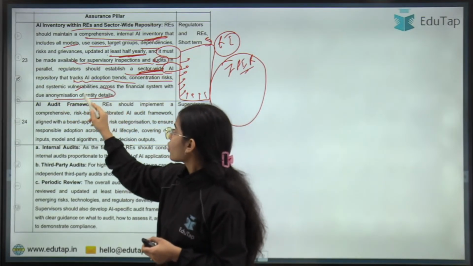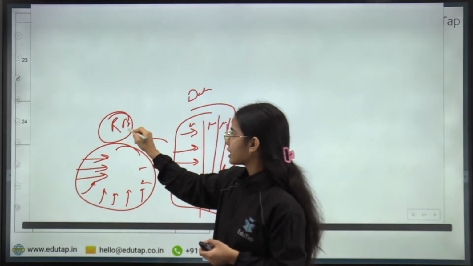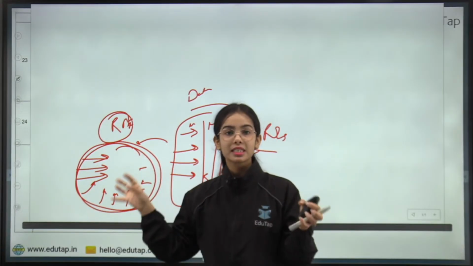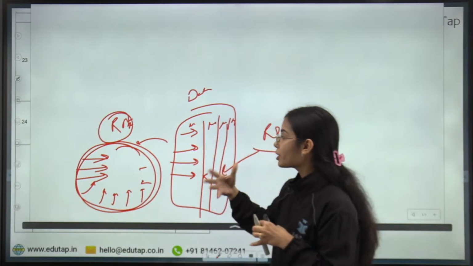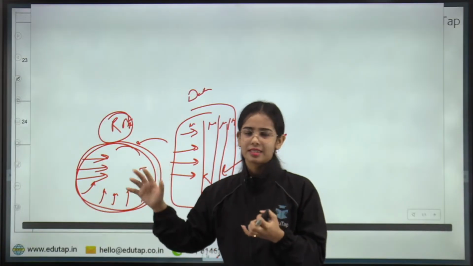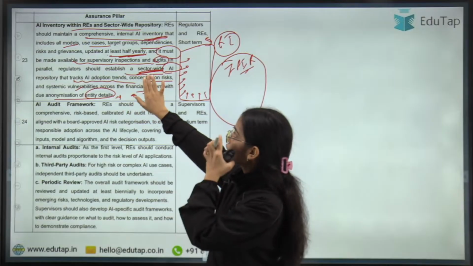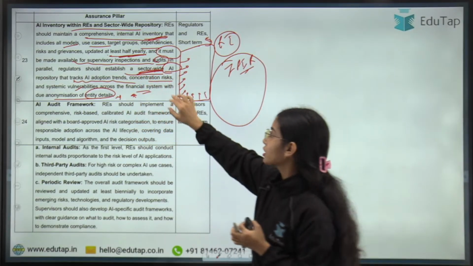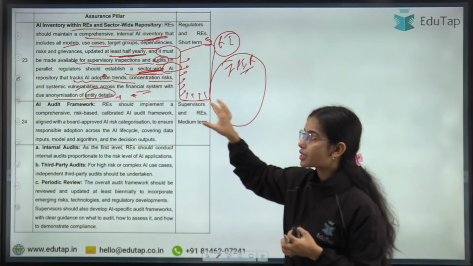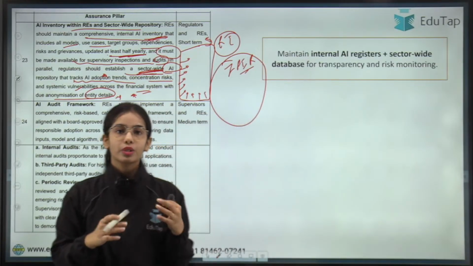Due anonymization of entity details. Now it has to be, so the RBI or the regulators will have the sector-wide information that which regulated entity is keeping which models, but the anonymity has to be maintained so that the other regulated entities are not able to like identify and such. Okay, so anonymity has to be maintained in the financial system. So basically regulators should establish a sector-wide AI repository that tracks the AI adoption trend, concentration risk, systemic vulnerabilities across the financial system with due anonymization to the entity details.